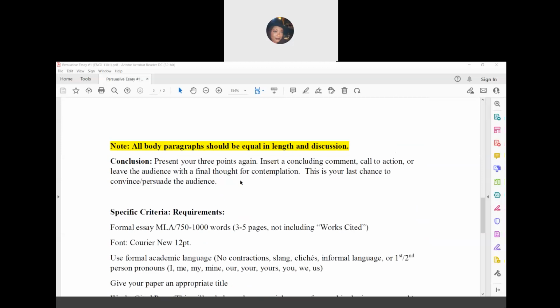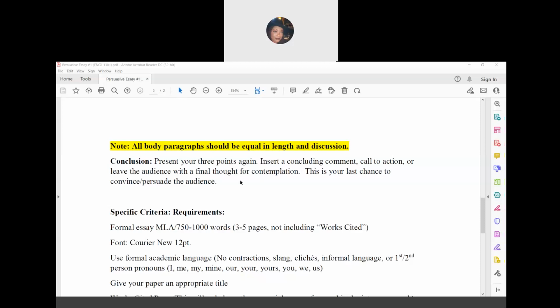All of your body paragraphs should be equal in length and discussion. This is the meat of your essay, so it should be equal in length and discussion. This is where you lay out all of your examples and you continue to try to persuade the audience into agreeing with you. These should be the longest paragraphs in your essay. And again, they should be discussed equally.